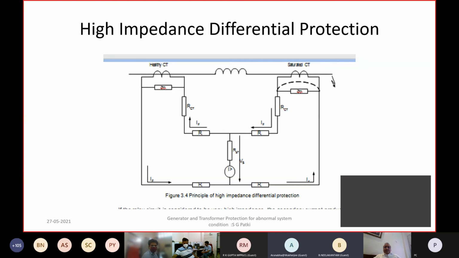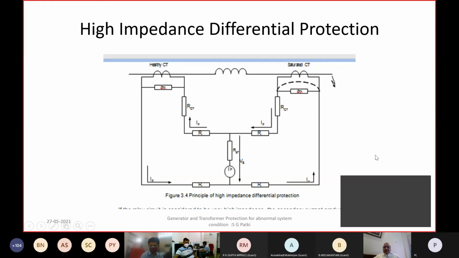Sir, whatever you suggest is very fast. We cannot catch up with it. Please suggest two or three points that we can check. So one point is to check the magnetizing characteristic of both sides, the magnetizing current. Wait, sir, I am writing it down. See what the knee point voltage is on this side.